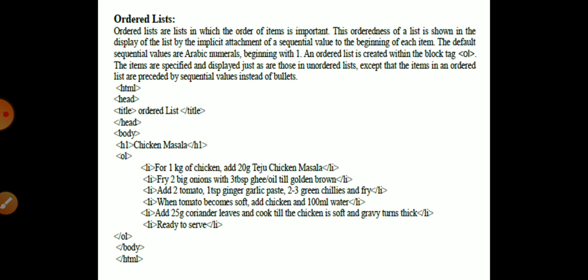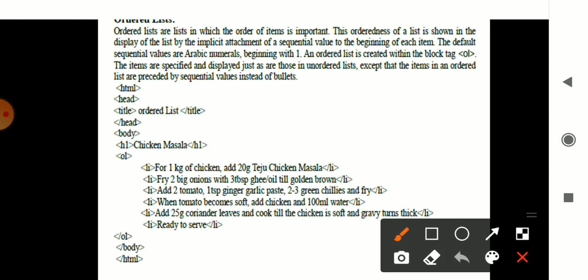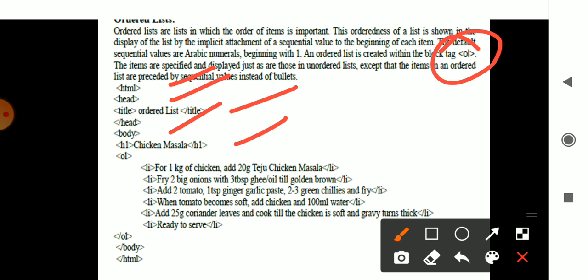An example is considered here for the ordered list. You can check it out. The ordered list is presented with the tag ol. ol stands for ordered list. In the same task, we represent it here with the html tag, head tag, then title, ordered list, head close, body start, h1 heading, which will be of bigger font, the chicken masala, whatever it is. Then you have the ordered list presented here. It will present this kind of list. For 1 kg chicken, add 20 grams.